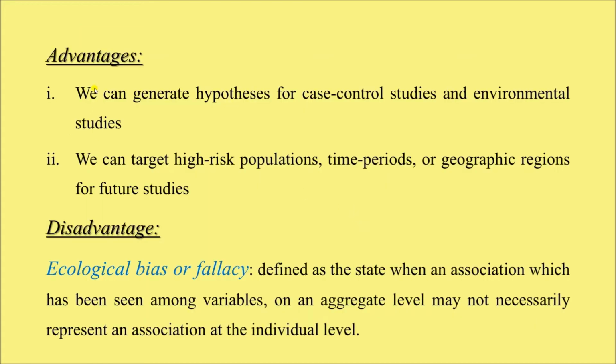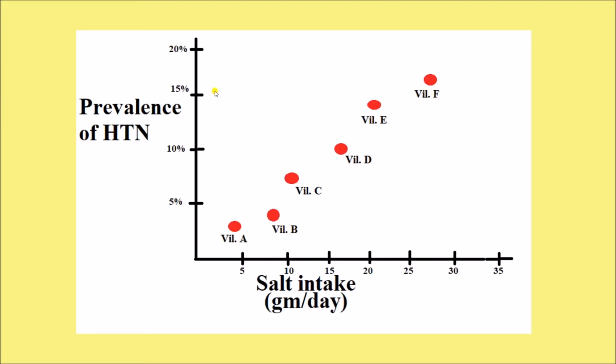Okay. So these are ecological studies. What are the advantages? We can generate hypotheses for case control studies and environmental studies. In future we shall discuss case control studies and other analytical studies, but for the time being, just looking at this graph we can have some idea that those populations with high prevalence of hypertension also have high mean salt intake, right. So this will give us some idea that maybe excess of salt intake can cause hypertension, right.